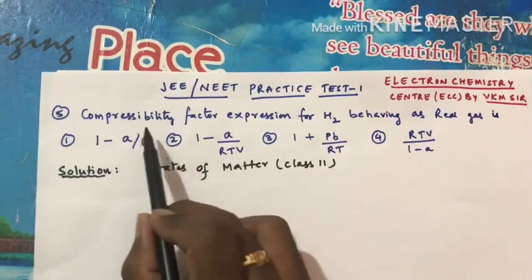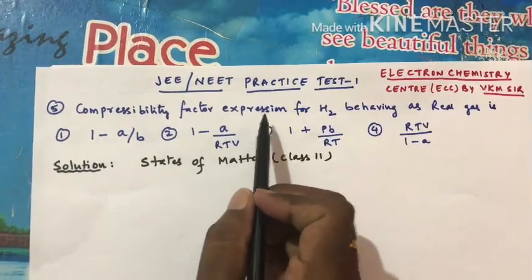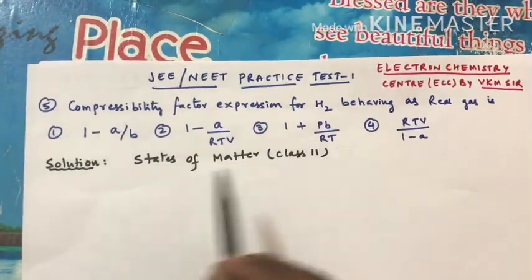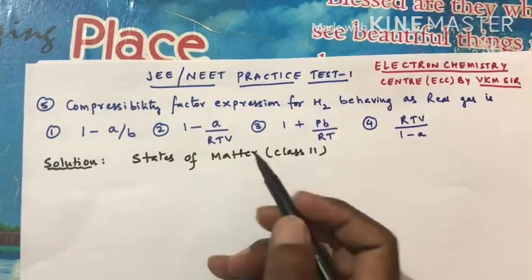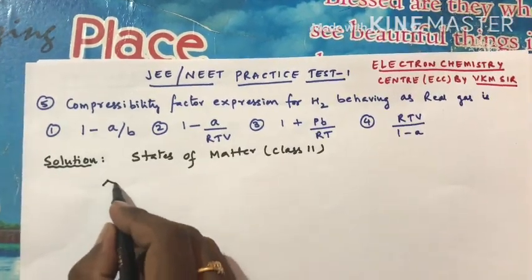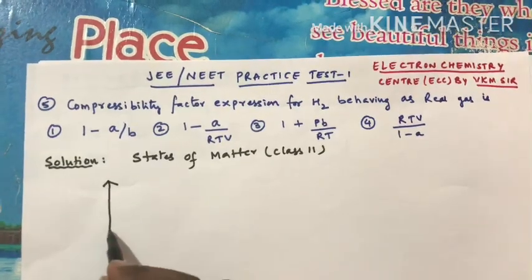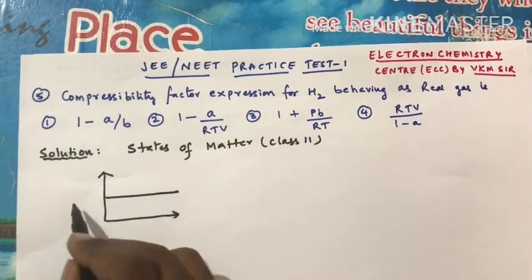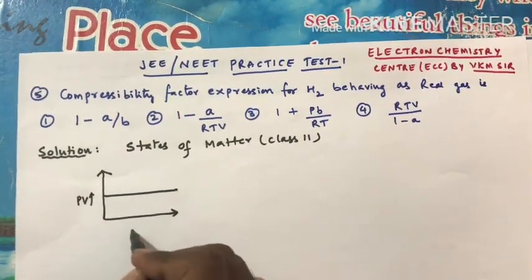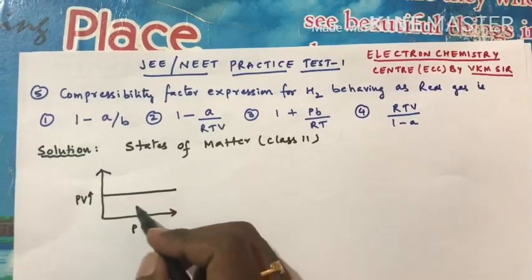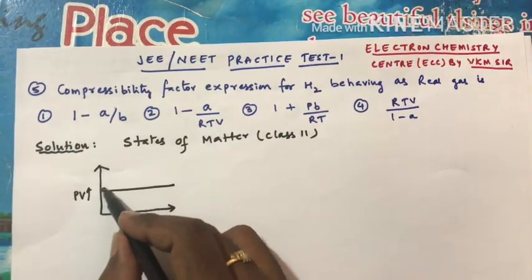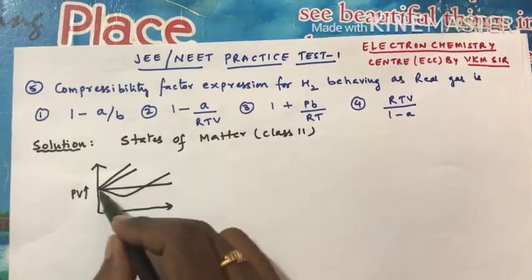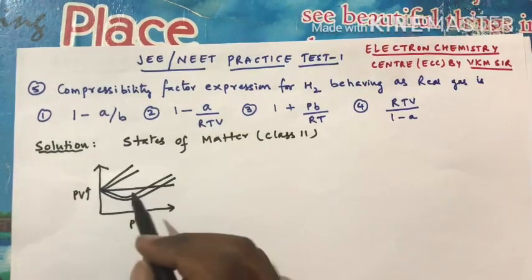Question number 5: the compressibility factor expression for H2 behaving as a real gas is... There are 4 options given, right? This question is from states of matter. As you know, the compressibility factor, indicated by the symbol Z, is Z equals PV by RT. So if you draw the graph between PV versus pressure, it gives a graph like this, and a few of the gases behave like this, right?